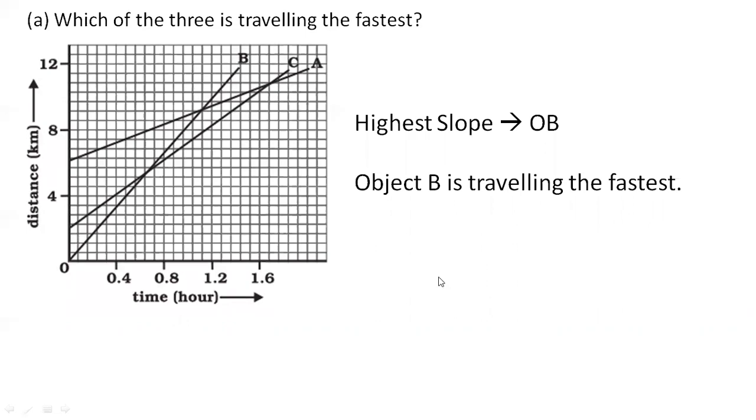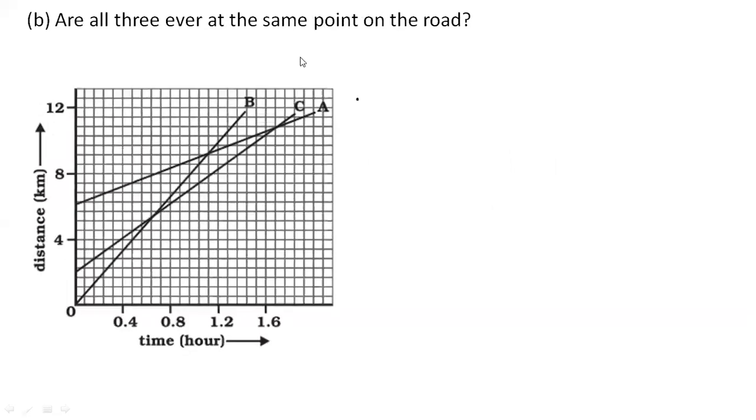Okay. Now let us go for the second question. The second question is, are all three ever at the same point on the road? They are just saying if B, C, and A were at the same position, suppose they are traveling on the same road, were they able to stop at a certain place, like they were near to each other? So they are just asking, is there some place at which all three objects were at the same position?